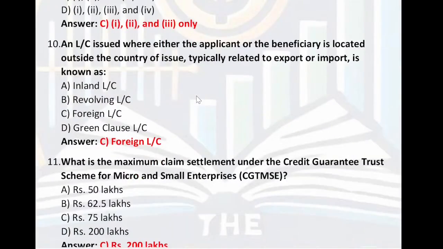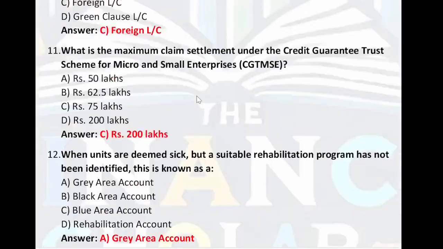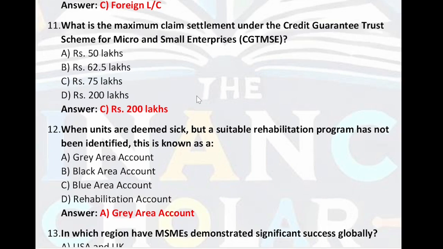Next, an LC issued where either the applicant or the beneficiary is located outside the country of issue, typically related to export or import, is known as inland LC, revolving LC, foreign LC, green LC. So what we call this? A foreign LC.